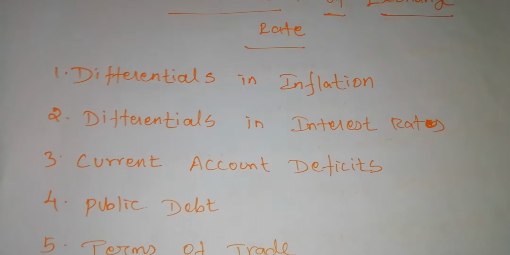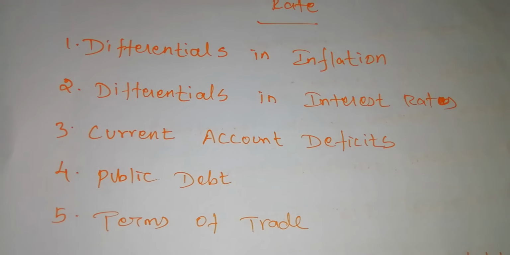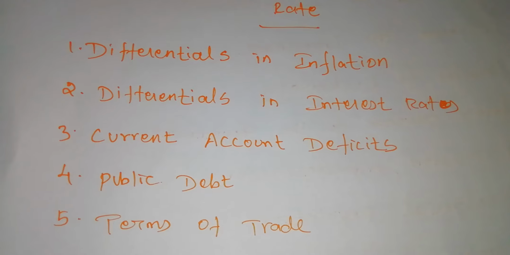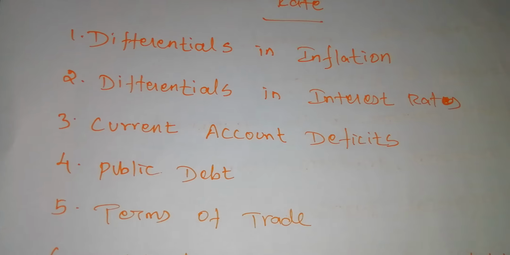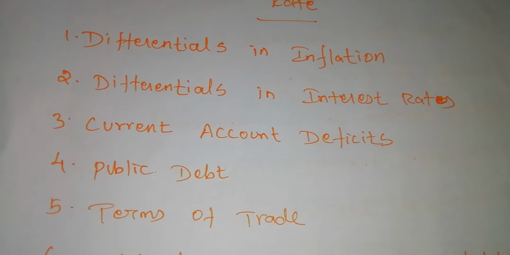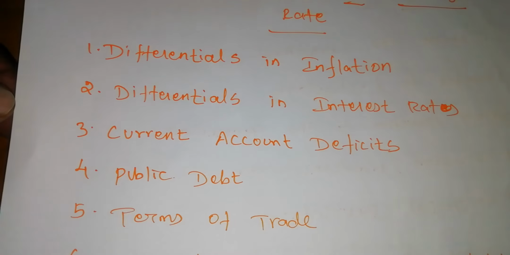So when you have $1, you can purchase more commodities in India. But if you have only 70 rupees, you can purchase only a little bit of commodities in America.